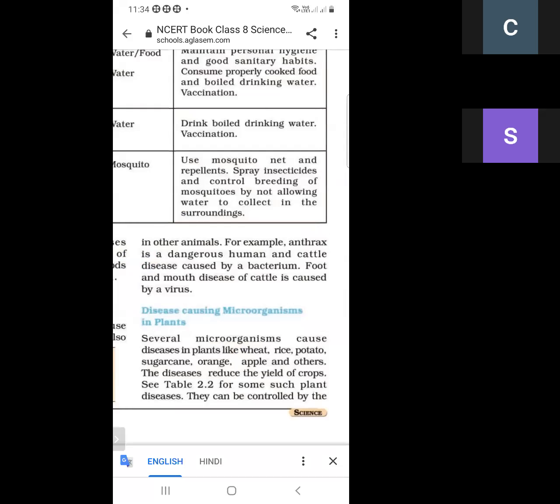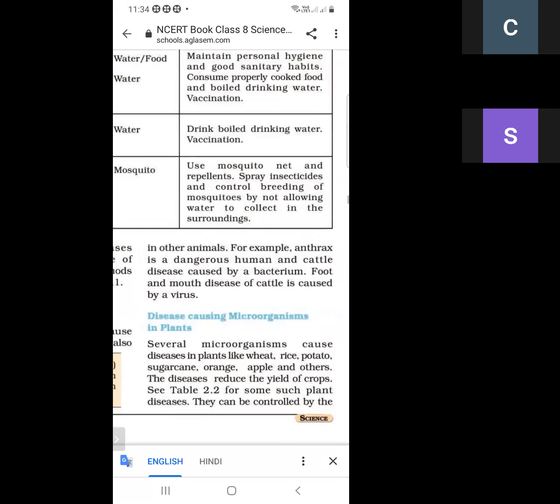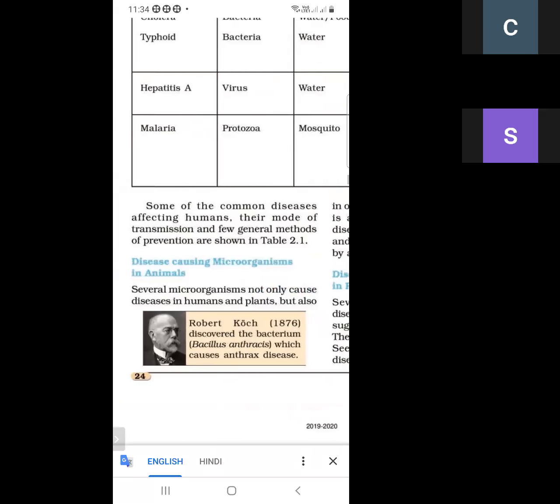Anthrax is a dangerous disease of humans and cattle, and it is caused by bacteria. The second disease is foot and mouth disease of cattle, and it is caused by a virus. So what are the disease causing microorganisms in animals?